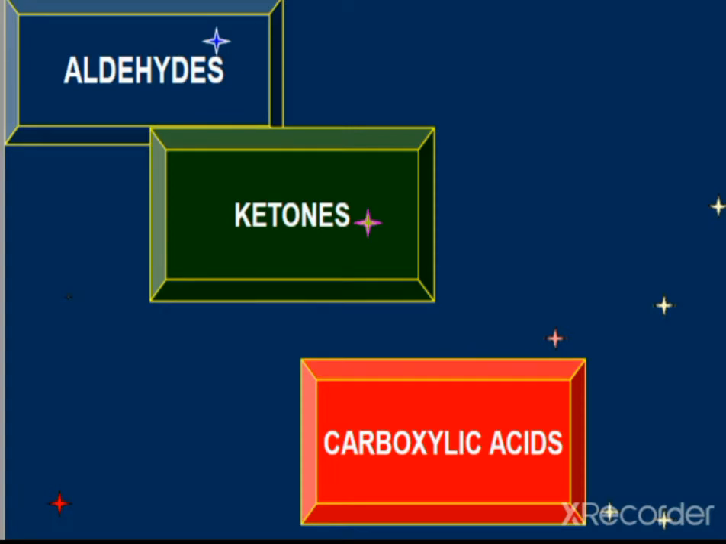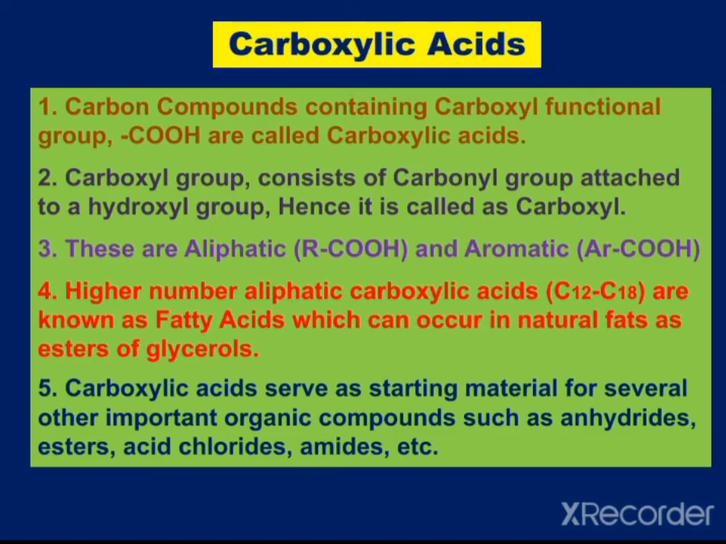In this video I am going to discuss carboxylic acids, from Class 12, Chapter 12: Aldehydes, Ketones and Carboxylic Acids. Carbon compounds containing the carboxyl functional group, which is COOH, are called carboxylic acids. The carboxyl group consists of a carbonyl group attached to a hydroxyl group. Hence it is called the carboxyl group.